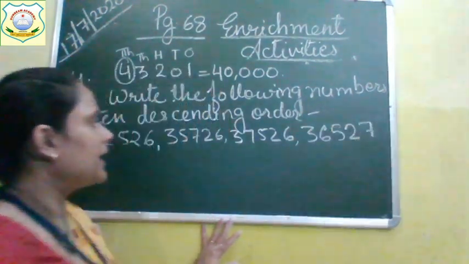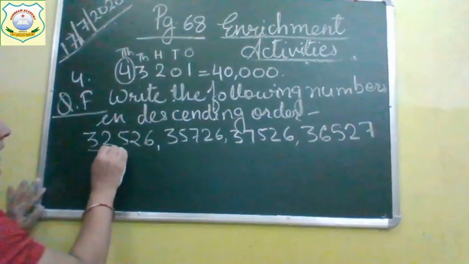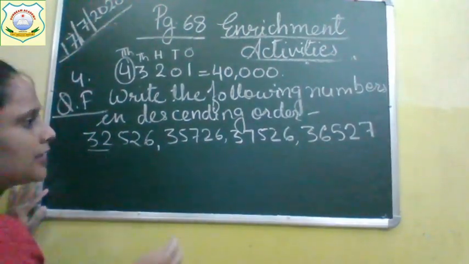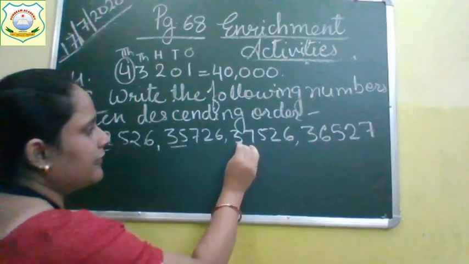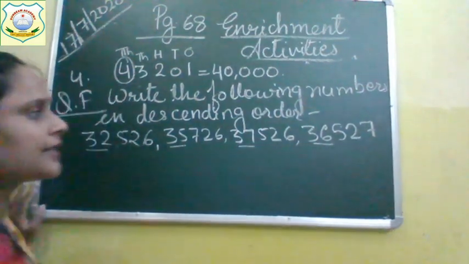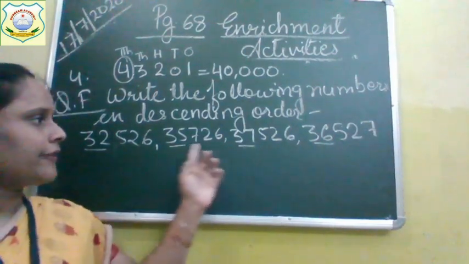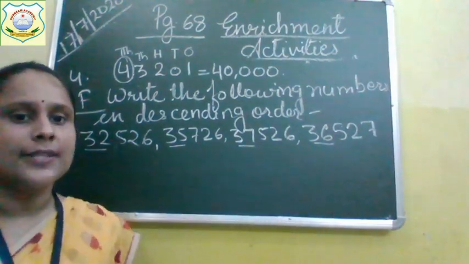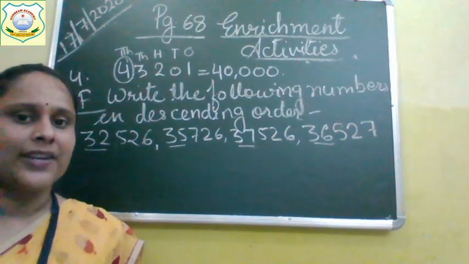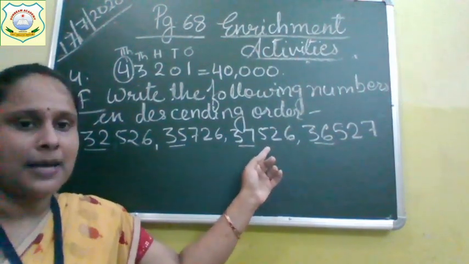Now, which is the bigger number? See all of you, it's 32, 35, 37, 36. It's very easy to make out. Yes, 37 is the bigger number. So we'll pick this number first.